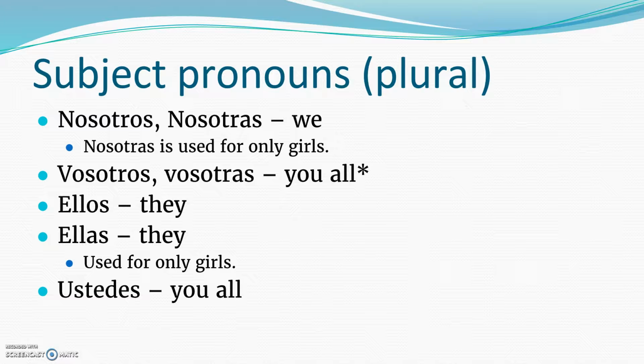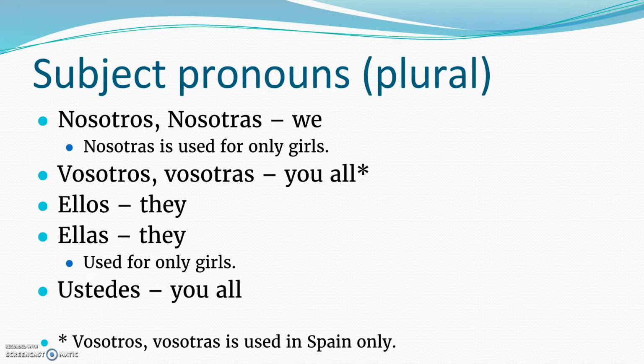Now, here's the deal. Vosotros or vosotras is only used in Spain. So if I want to say, hey, how are you all doing? It'll be vosotros or vosotras, and it's only used in Spain. Other than that, I would use ustedes. Ustedes is always going to be used, but vosotros or vosotras is only used in Spain. They both mean you all or y'all. But if I want to say, how are you all doing?